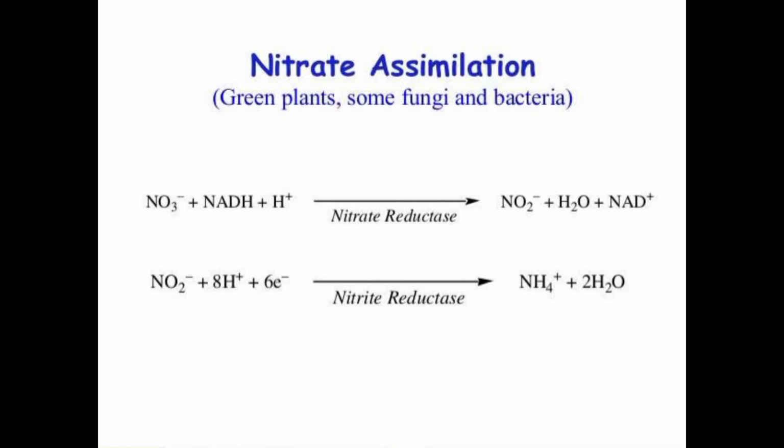The hydrogen atoms from NADH are involved in forming the water molecule. Then NO2 minus plus 8 hydrogen atoms react, with 6 electrons involved in this reaction. The NO2 minus is converted into NH4 plus, that is ammonium, and 2 water molecules are released. These are the steps with the help of nitrate reductase. This is actually how nitrate assimilation is conducted in the soil.